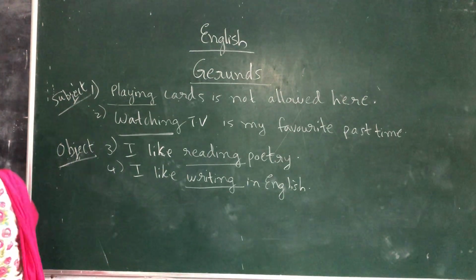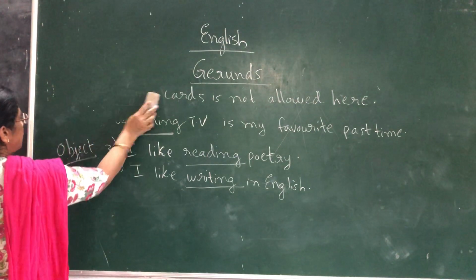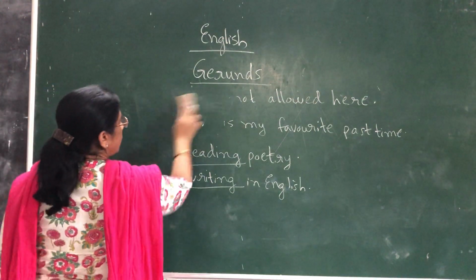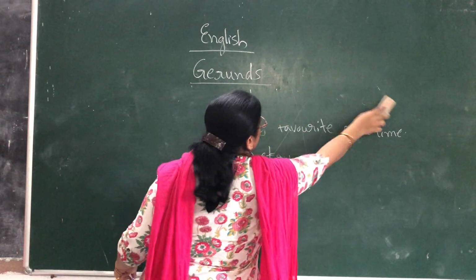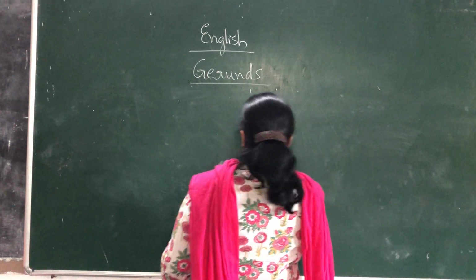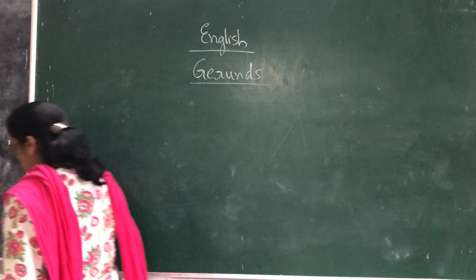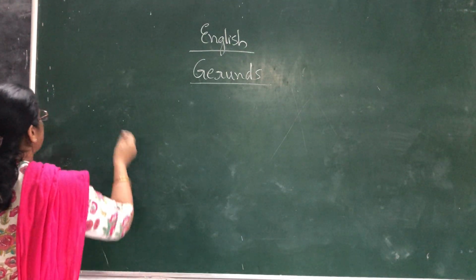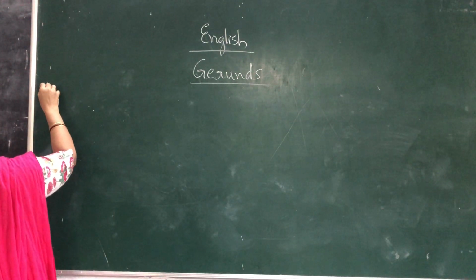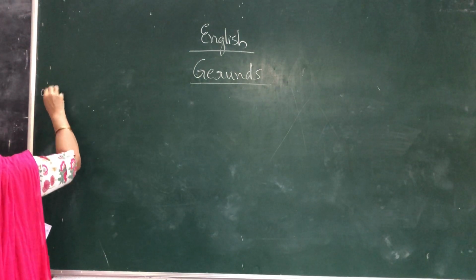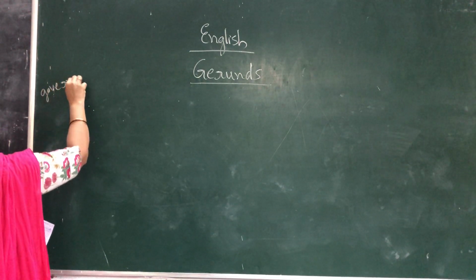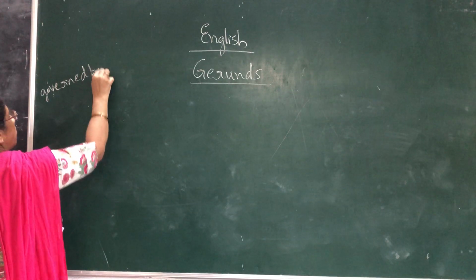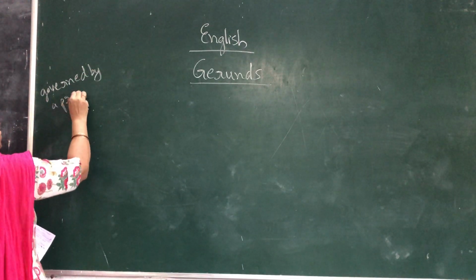Now we will see the next one, when it is used with a preposition, that is, when it is governed by a preposition.